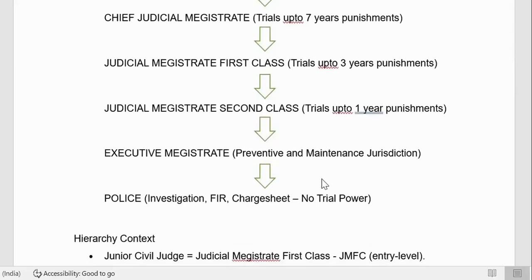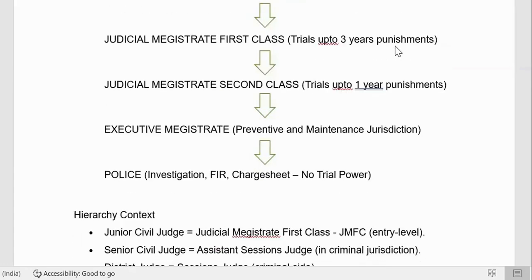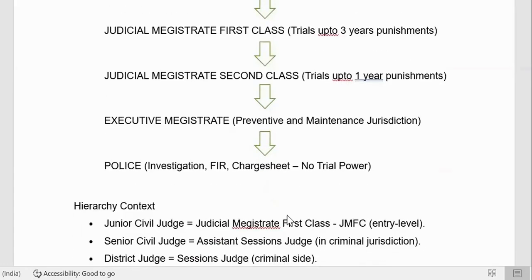Then there are executive magistrates, like collectors, RDOs, MROs. So they impose fines and take care of some maintenance jurisdiction and preventive jurisdiction. And police are for investigation, FIR and charge sheet. There is no trial power for police. Okay, I have just given the hierarchy so that you know who has what jurisdiction. So police do not have any trial power.